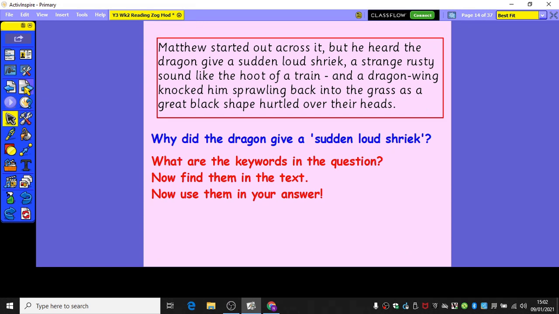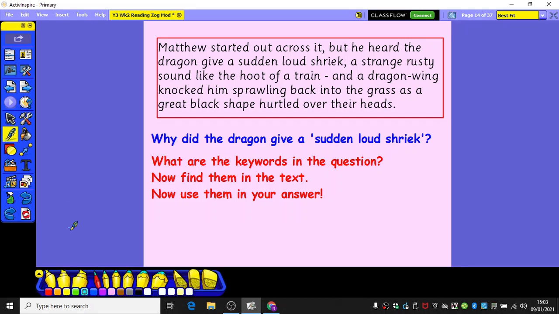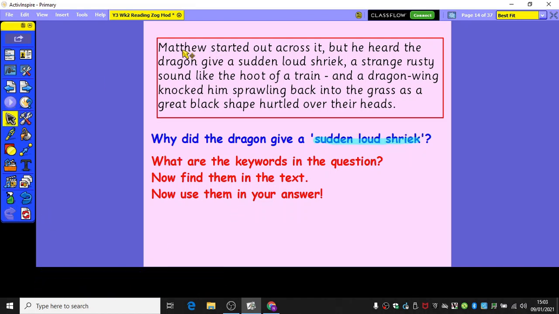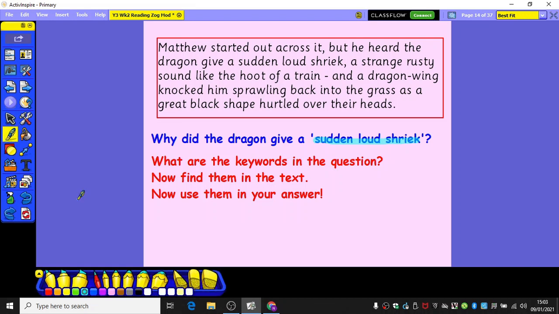Same piece of paragraph text. Next question. Why did the dragon give a sudden loud shriek? Okay. What are the key words in the question? Well, these have already got the quote marks around it. So that's our words we're looking for. A sudden loud shriek. Let's find those in the text. Here we go. But he heard the dragon give a sudden loud shriek. I found the right words.